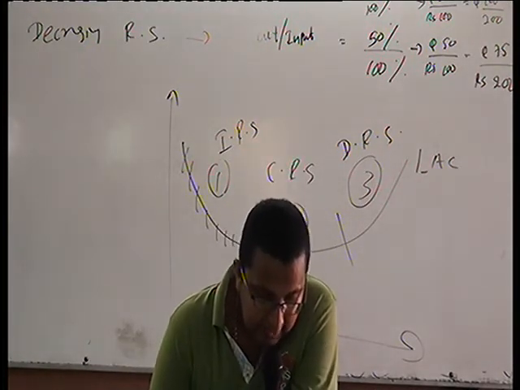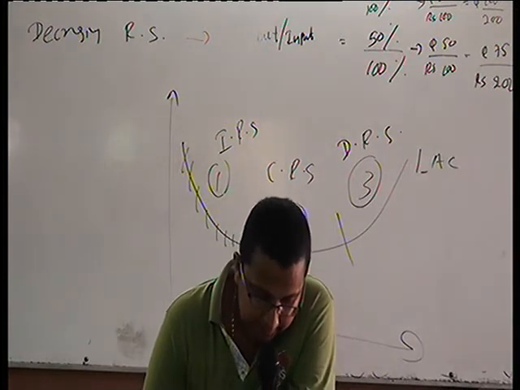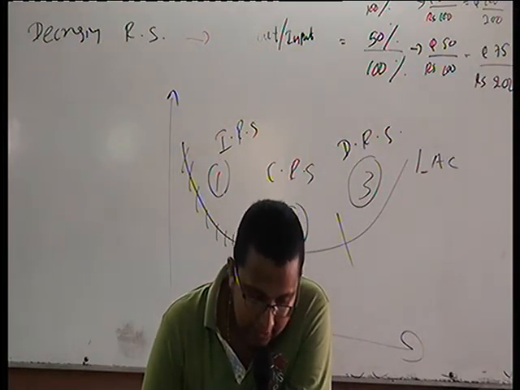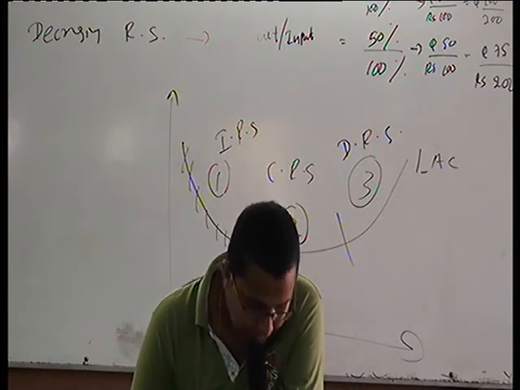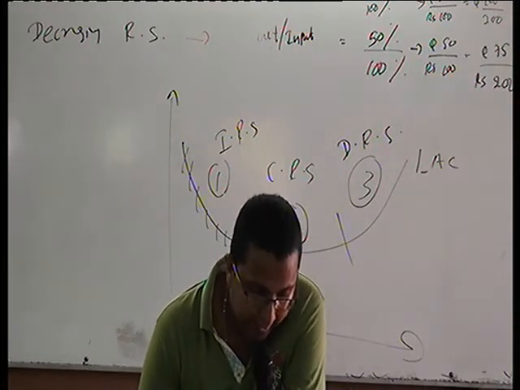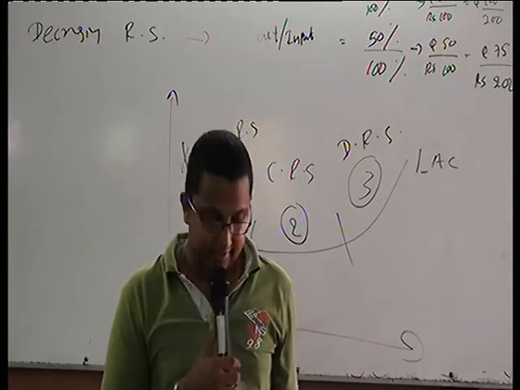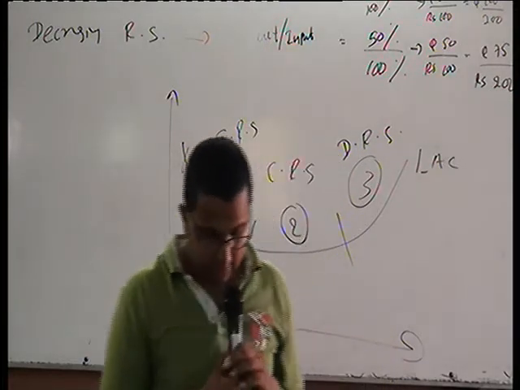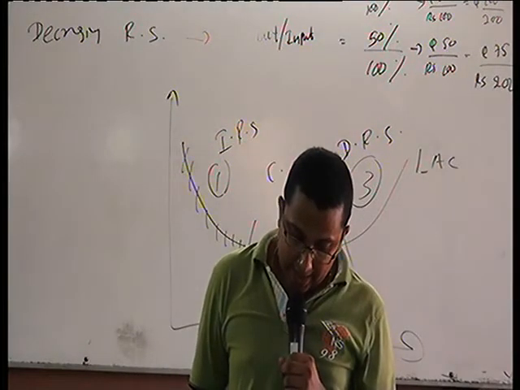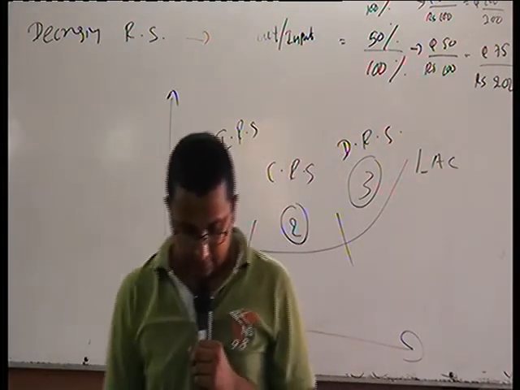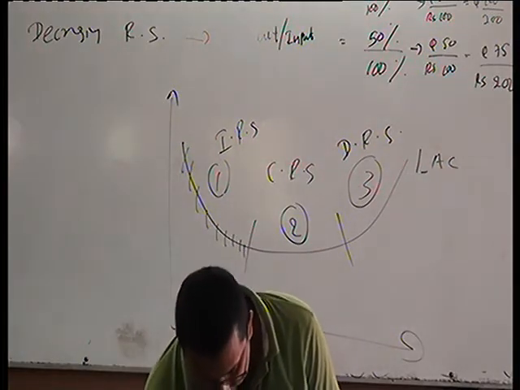The advantages of large-scale production that lead to the reduction in average cost in the long run are known as economies of scale. They are the outcome of expansion of the firm. Please highlight expansion of the firm.